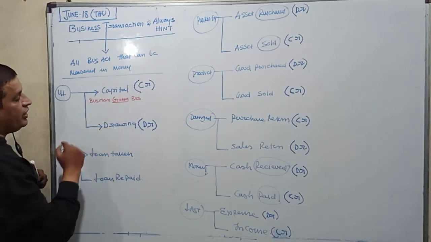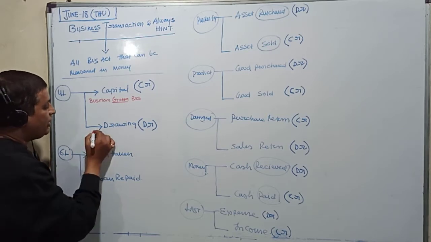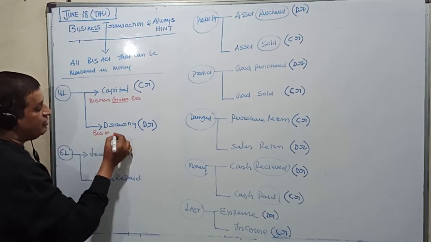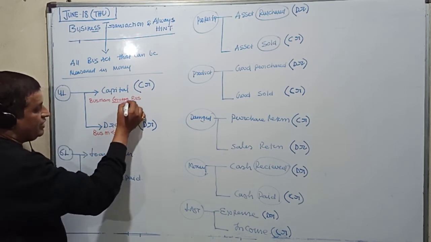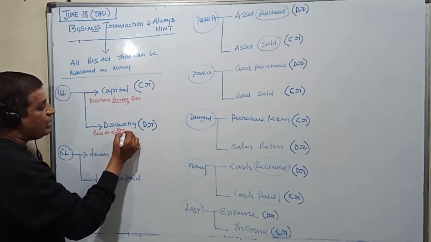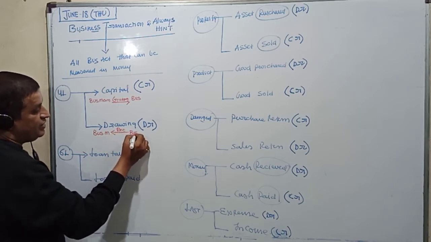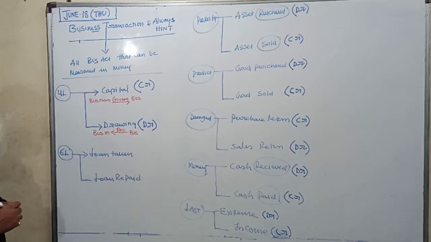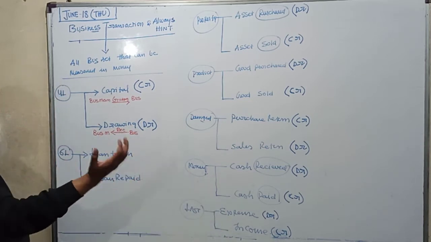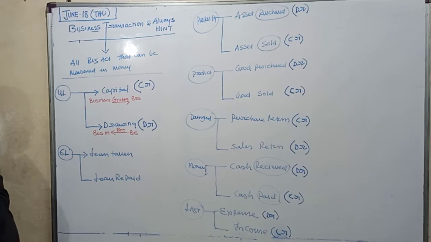Now come to drawing. What is happening in drawing? The businessman is taking money from the business. The businessman urgently needed around 20,000, so he took the money from the cash box, meaning he is receiving money from the business.